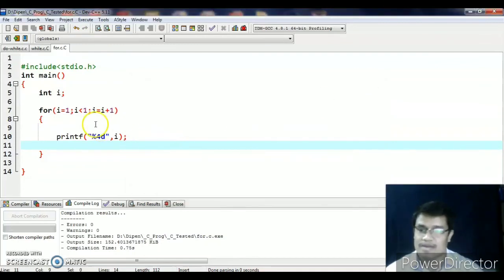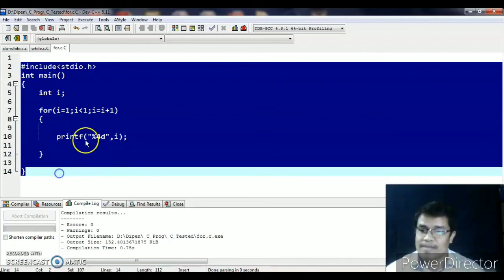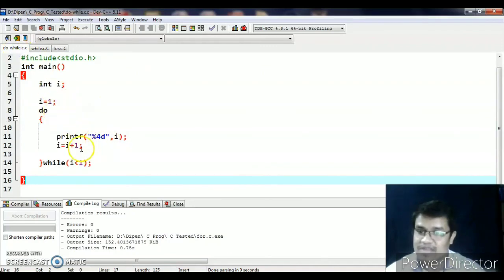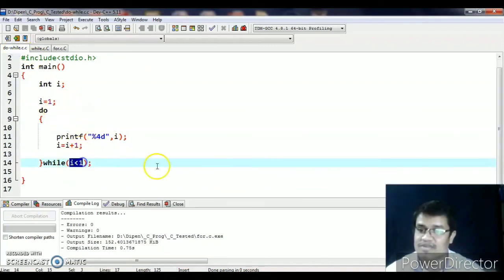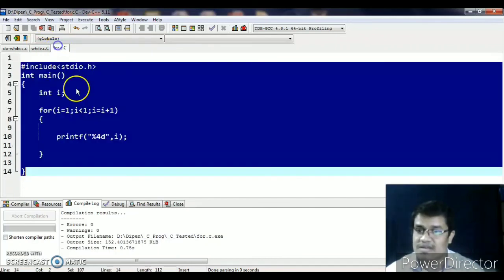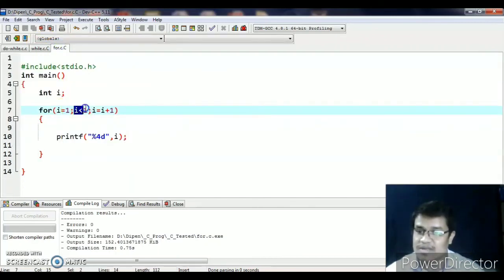In the for loop, if I modify 100 to 1 and the equal sign is also erased, that is the less than 1 condition. This is the less than 1 condition, this is again the less than 1 condition.